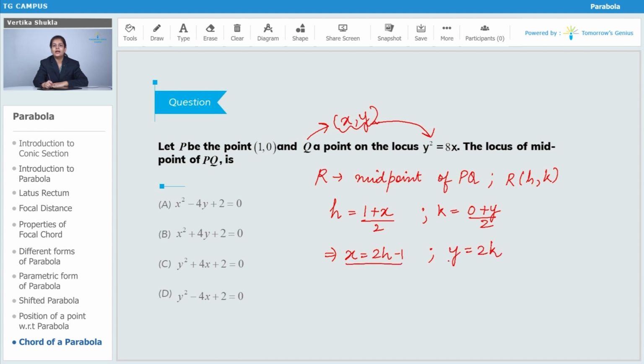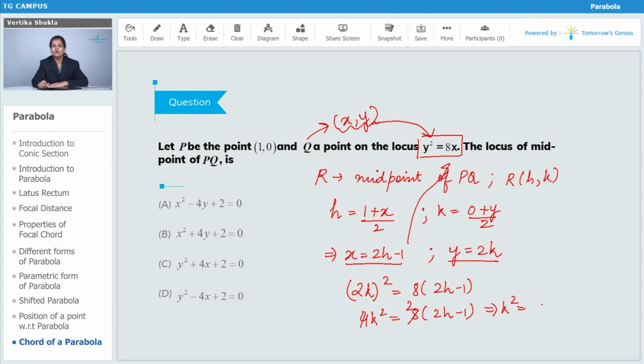Now x and y satisfy the equation of the parabola y square is equal to 8x, so we can substitute these values. You will get 2k whole square is equal to 8 into 2h minus 1. On solving this you will get 4k square is equal to 8 into 2h minus 1. This 4 will cancel this 8 and give you 2. So k square is equal to 4h minus 2.